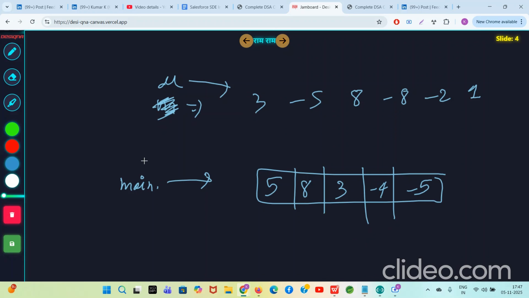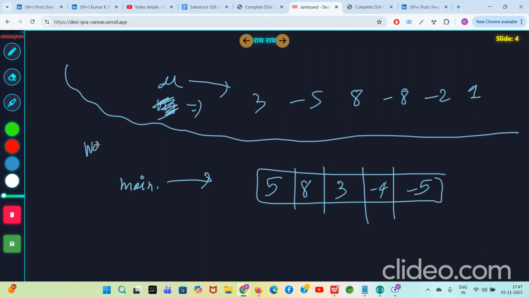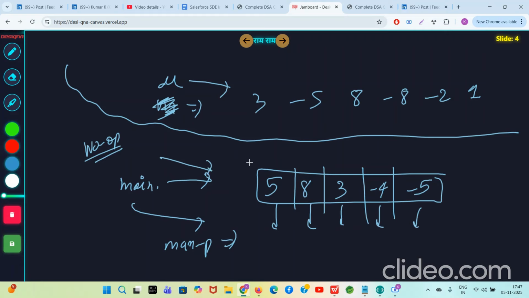First of all, what will be the best answer if you do no operation? You will just calculate the maximum subarray sum of the main array, which remains as it is. The maximum subarray sum ending at this location is 5.